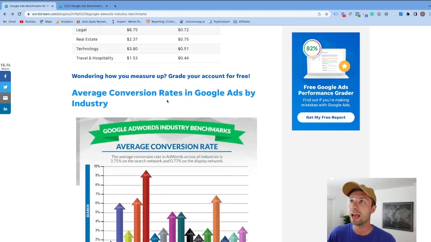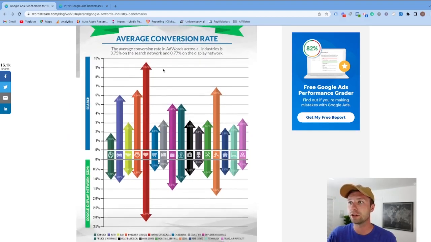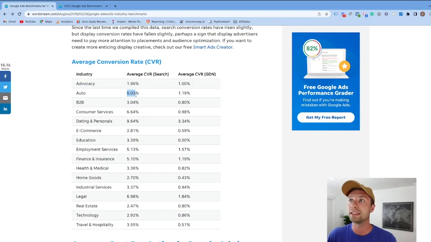Now, if we move on to the average conversion rates, as you can see, there's a clear outlier here, the dating services, and then law firms as well have a very high conversion rate. So even though the CPCs are higher, the conversion rate is higher, so you need less people to go to your website to actually convert them. And then here we have cars as well, the auto services at 6% for an average conversion rate, which is actually surprising to me. That seems really high, one that I'm kind of skeptical of, but you can take it for what it's worth.